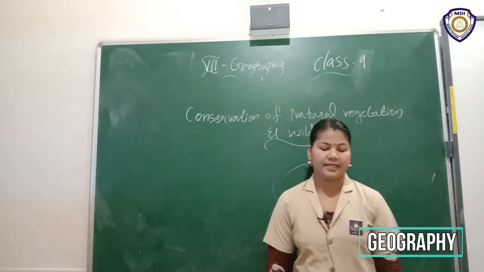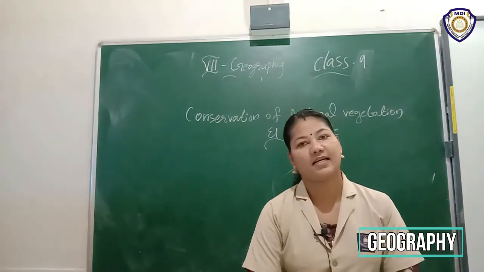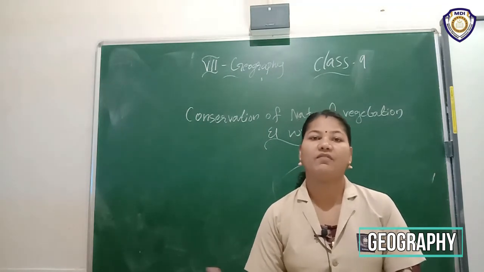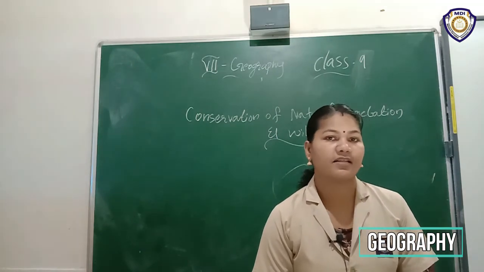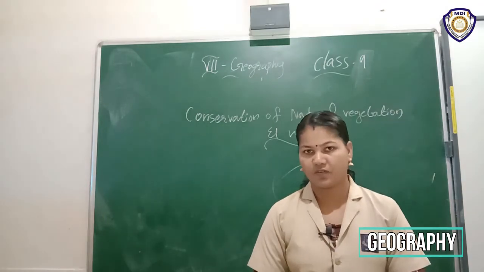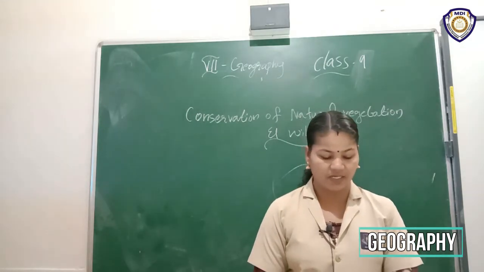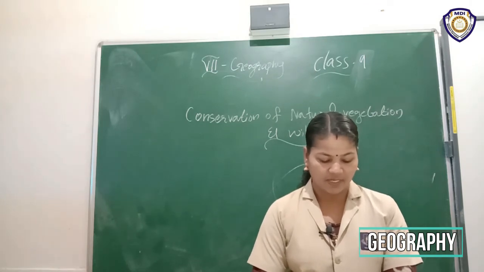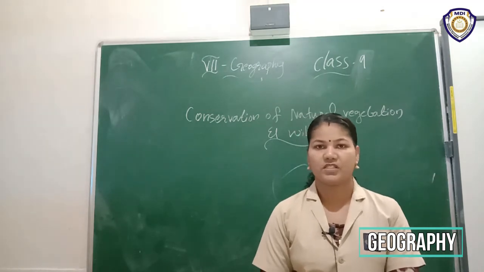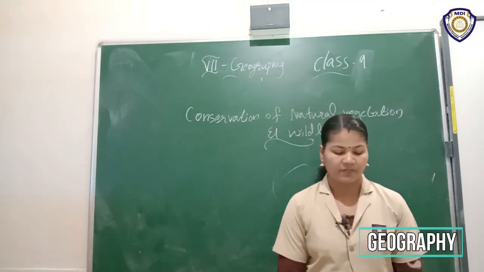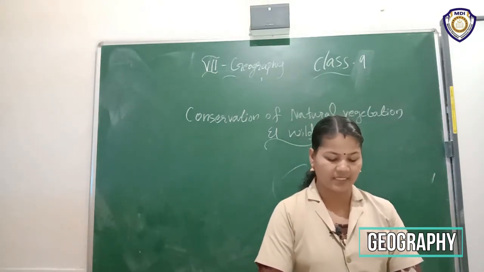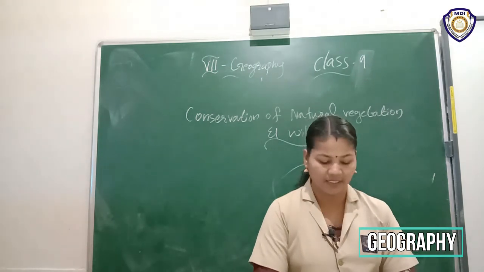Then, mention the steps that can be taken to protect plants and animals, or how can we conserve our plants and animals, or how can we protect our plants and animals. What are the steps we can use? Okay, here are mainly four conservation methods. The first one: national parks, wildlife sanctuaries and biosphere reserves are made. It is the first step. The second one: awareness programs like social forestry and Vana Mahotsava should be encouraged at the regional and community level.